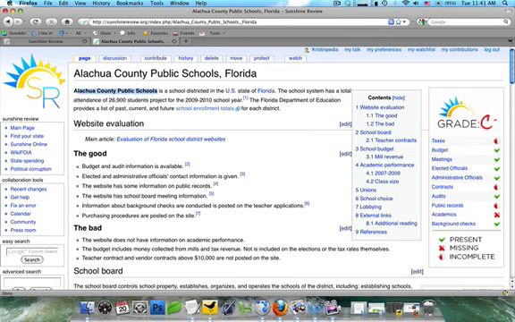The next successful element of this wiki article is the table of contents. You're going to see there's a lot of sections down here so that people can come in and easily browse what they want to know about this particular school district. In a wiki, you're always going to want to break it down. You always want to start sections. You can see here, even under website evaluation, we go over the good and the bad so that people can easily check this information and move on.